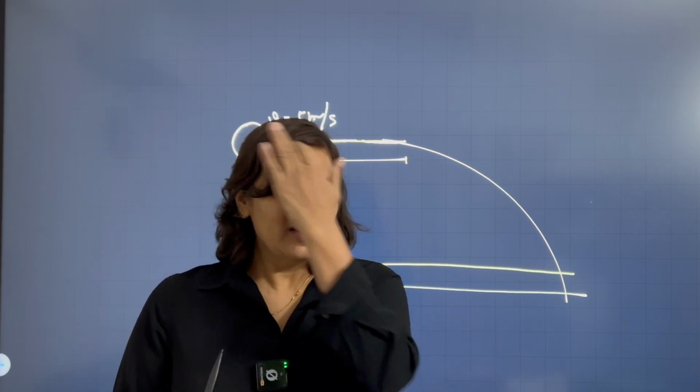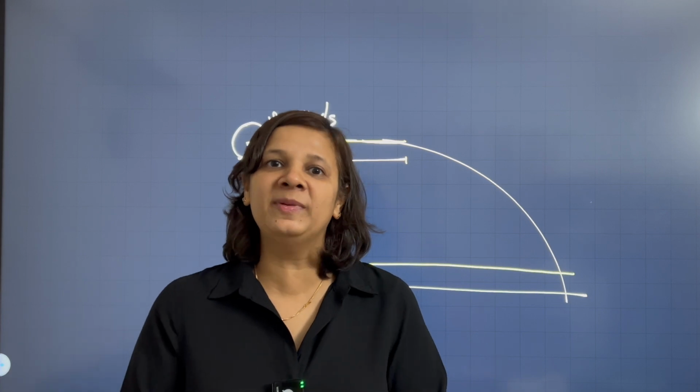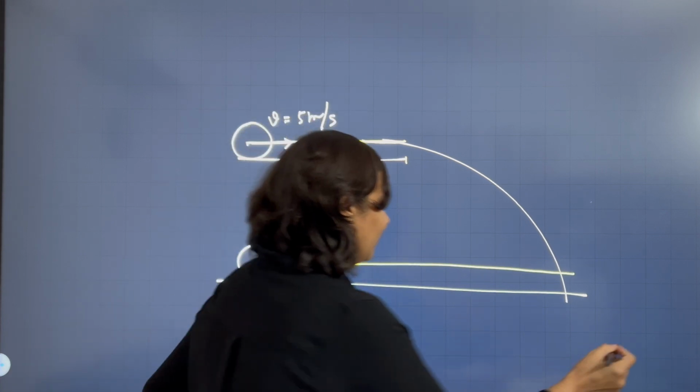So now, what is the inference of all these experiments which we have done? The important observation which comes from these three experiments is that the horizontal motion does not affect the vertical motion. That is the important observation which we observe from these three experiments. And what is the meaning of that?